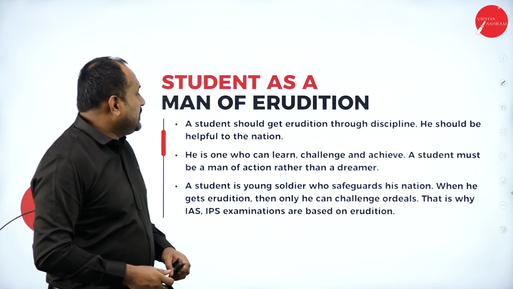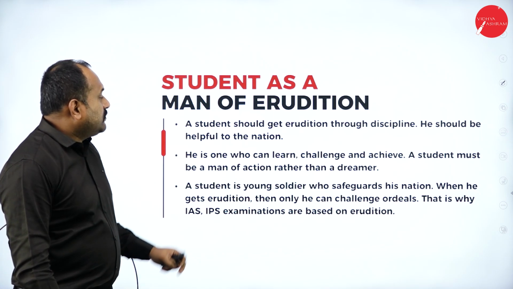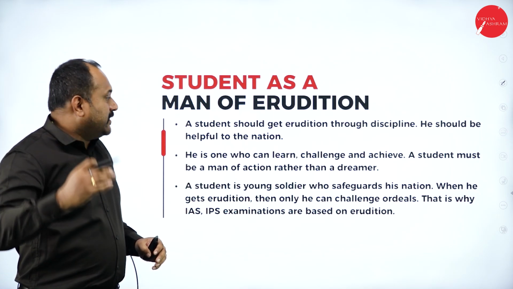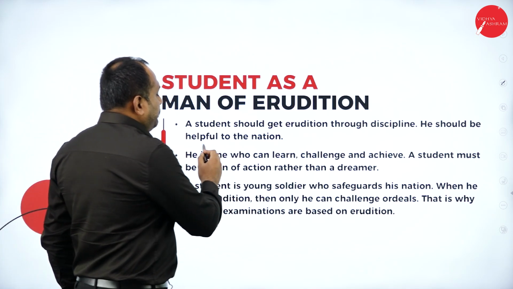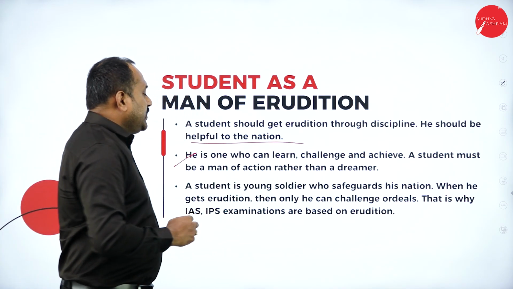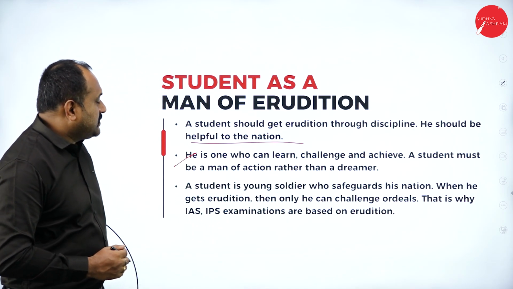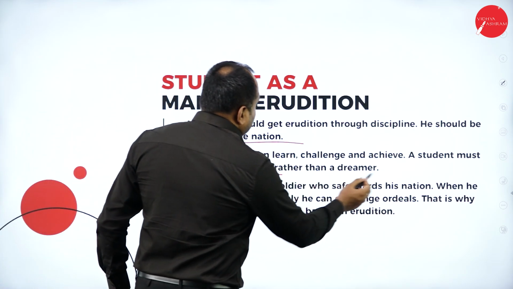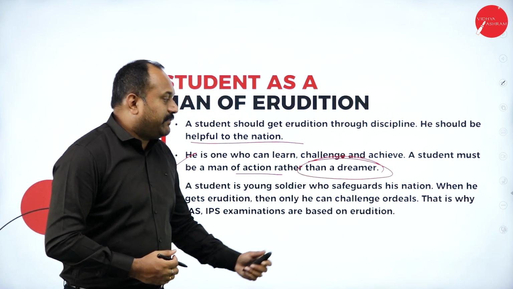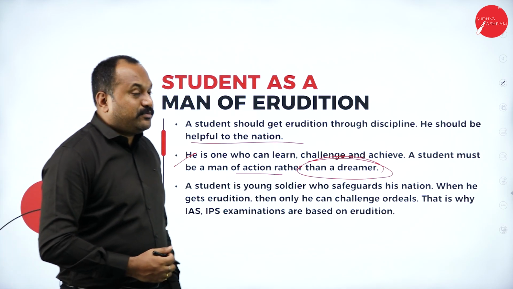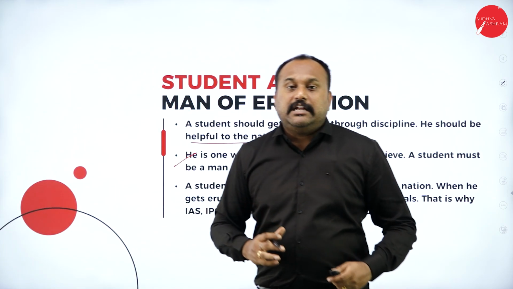Next, we have the student as a man of erudition. Now students, they should have a standard, right? They should gain erudition through discipline. He should be helpful to the nation. He is one who can learn, challenge and achieve. A student must be a man of action rather than a dreamer. A student is a young soldier who safeguards his nation. That is what he should be. He should be holistically developed.